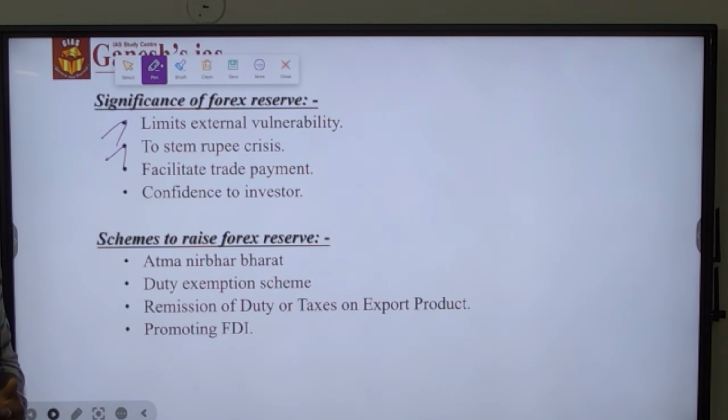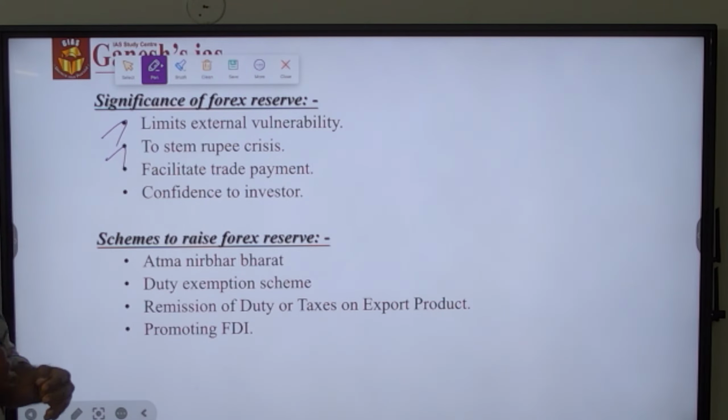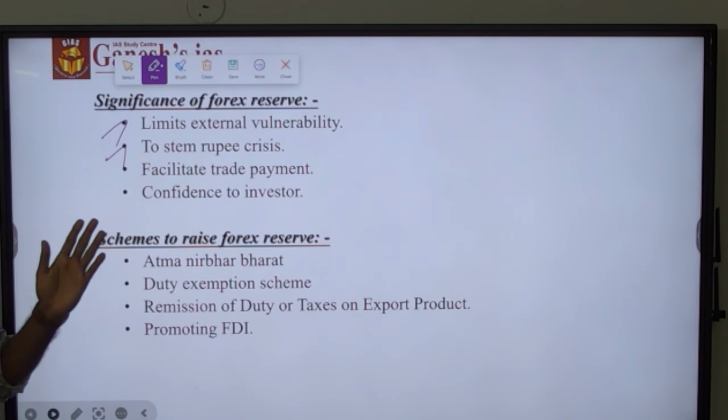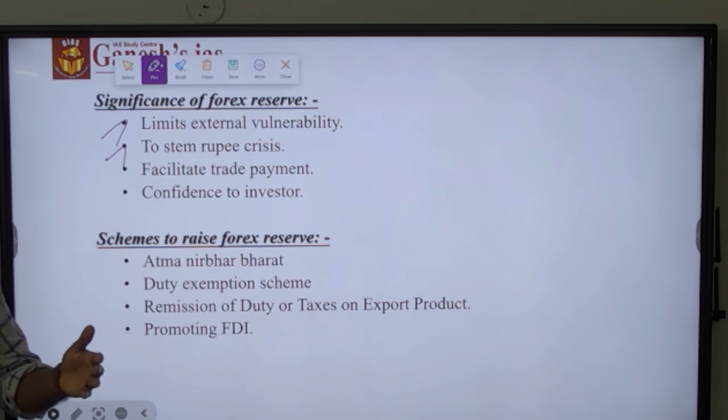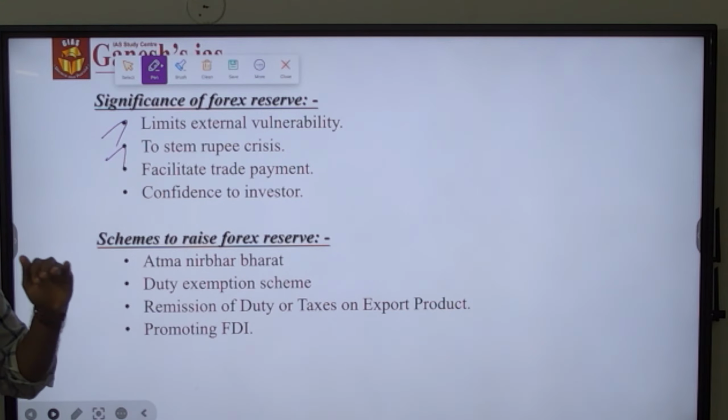in the deepening rupee depreciation crisis by selling the foreign currency asset into the market, as a result of which they are able to buy the rupee back. So then the demand for the rupee will be created by the RBI by selling the foreign currency asset in the local market, so that the currency will again be on the path of appreciation.